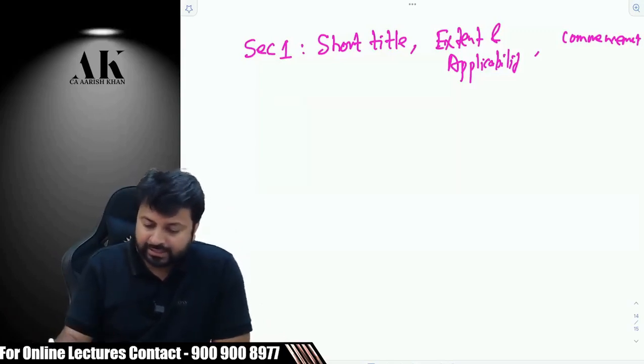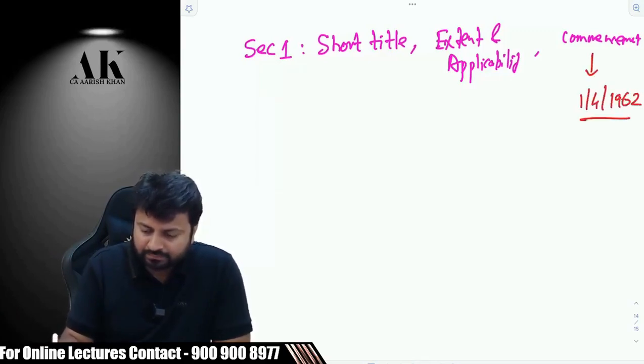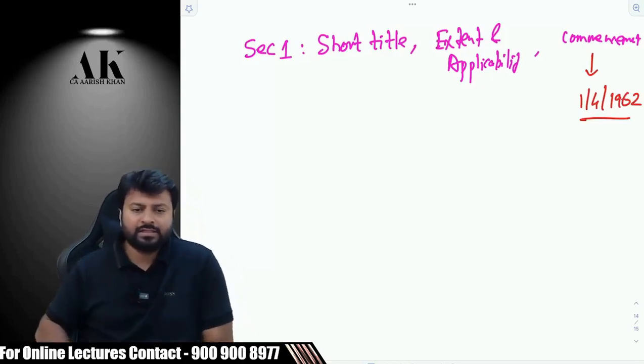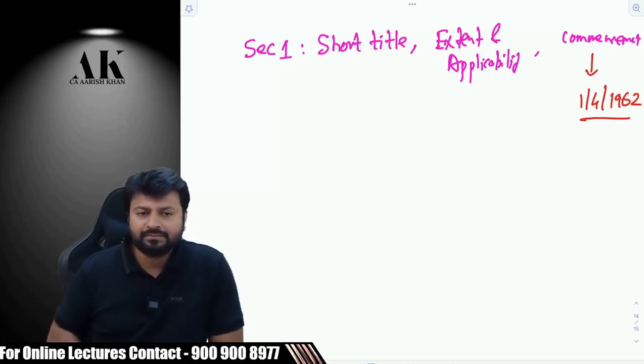Short title, extent and applicability, commencement. From when did it commence? It commenced from 1/4/1962. Now you will say, why 1962? It should be 1961, right?